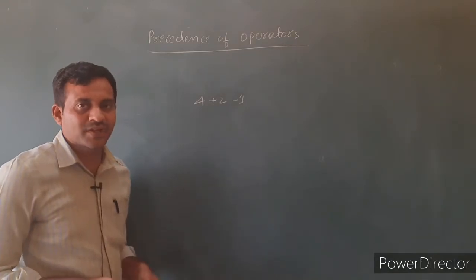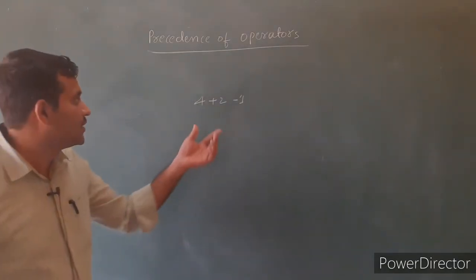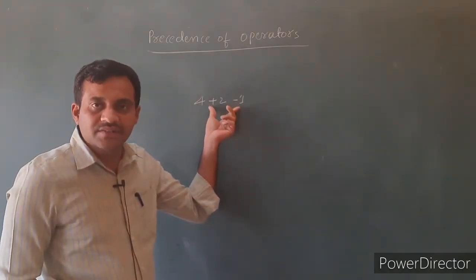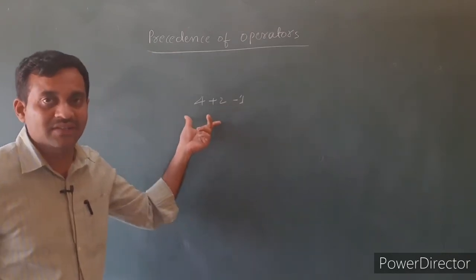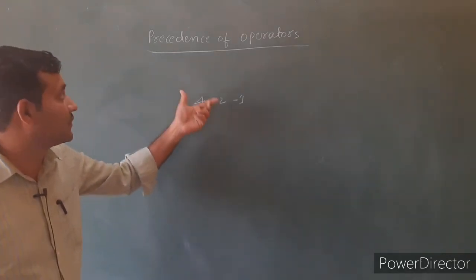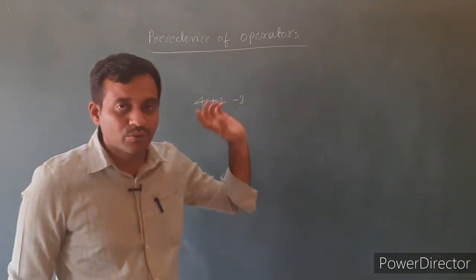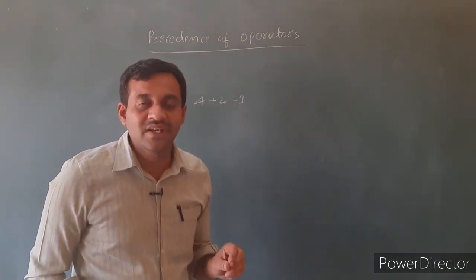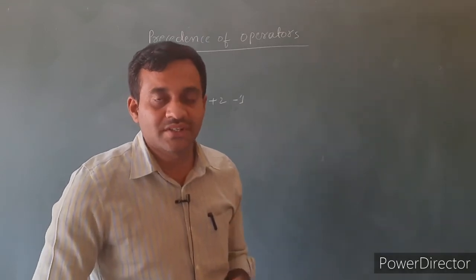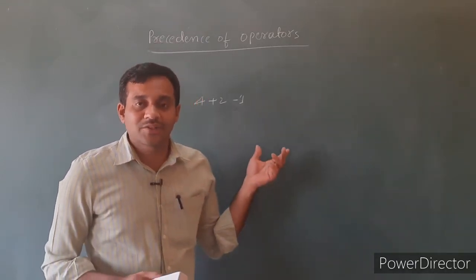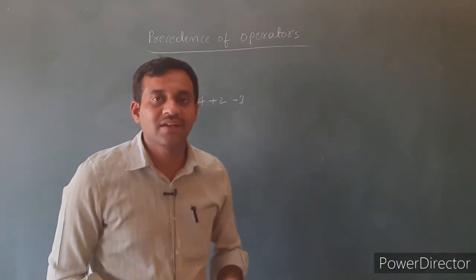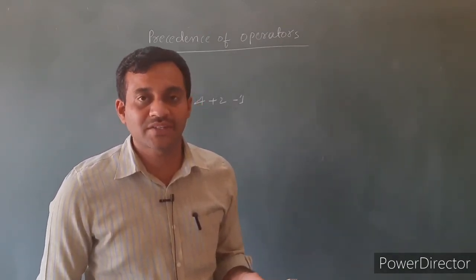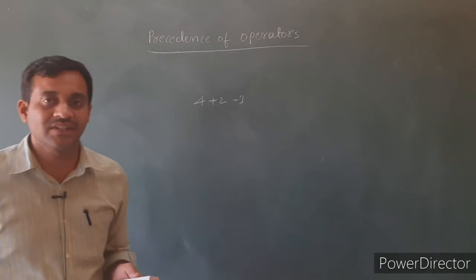See, it is an expression. The expression has two operators and three operands. In that situation, we follow the precedence rule. The precedence rule means the order of the execution in an expression. If the expression has two or more operators, then the order of the execution of expression is called precedence.